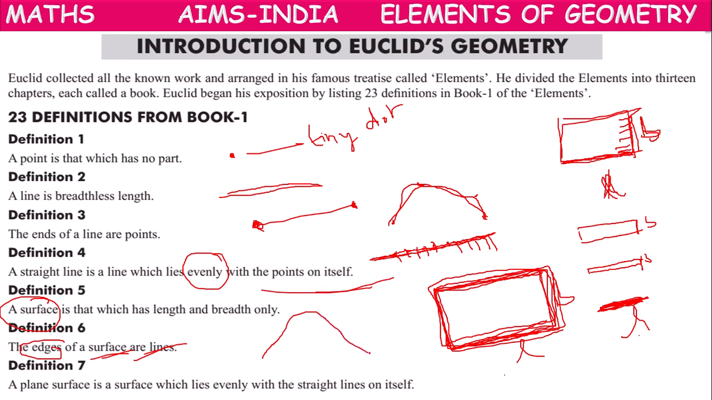Or if you observe, this will be like a hump. It is not a plane surface. It's a curved surface. So plane surface means without any curves. It should be evenly flat. If the surface is flat or all the lines are located evenly with the surface itself, then it is called a plane surface.